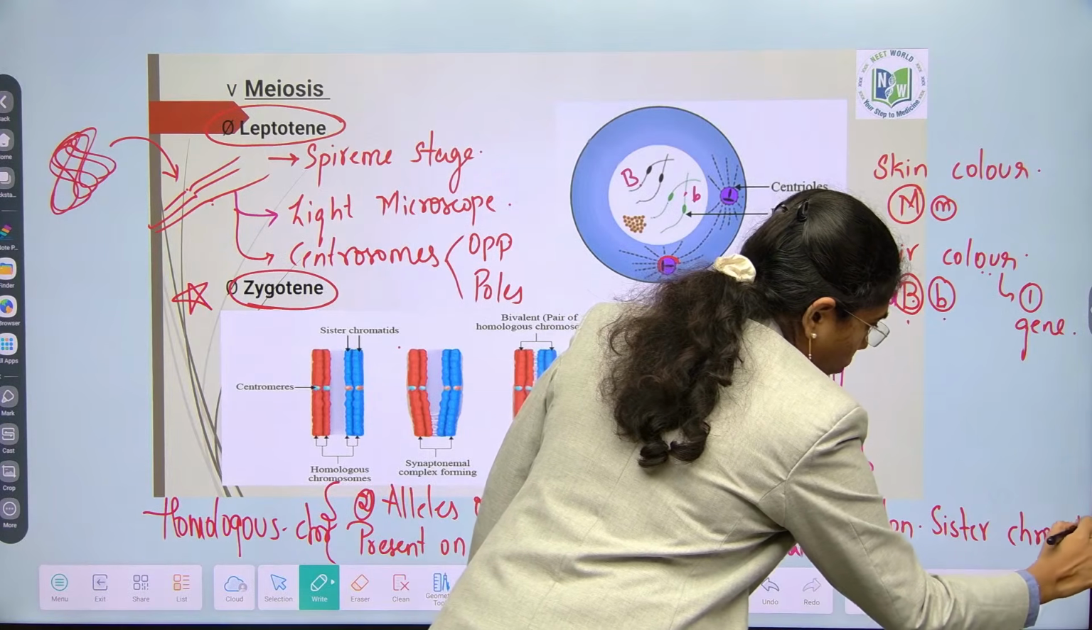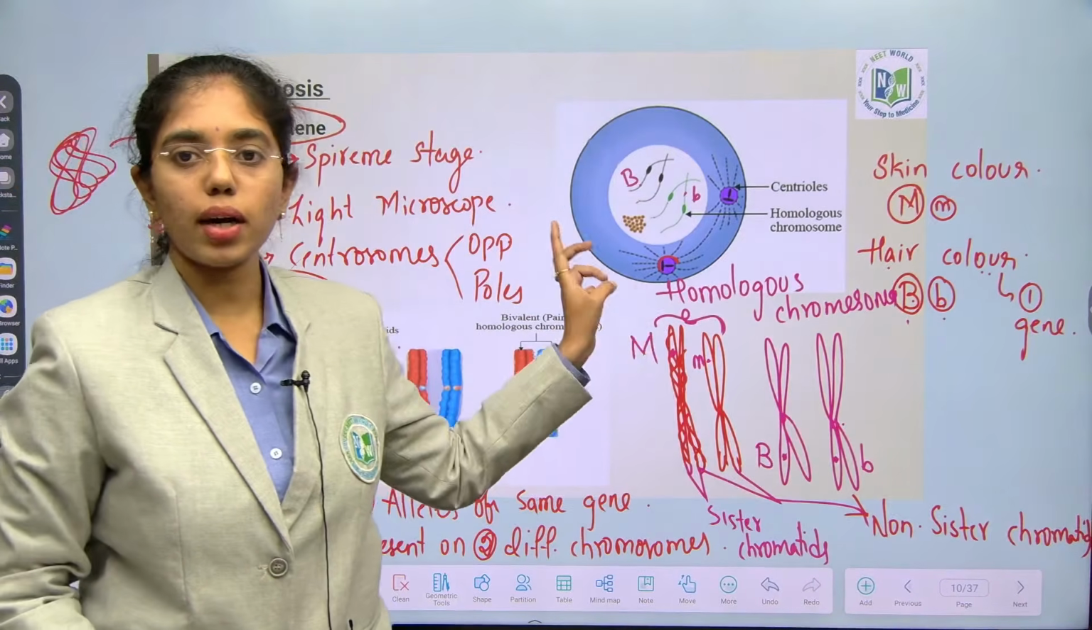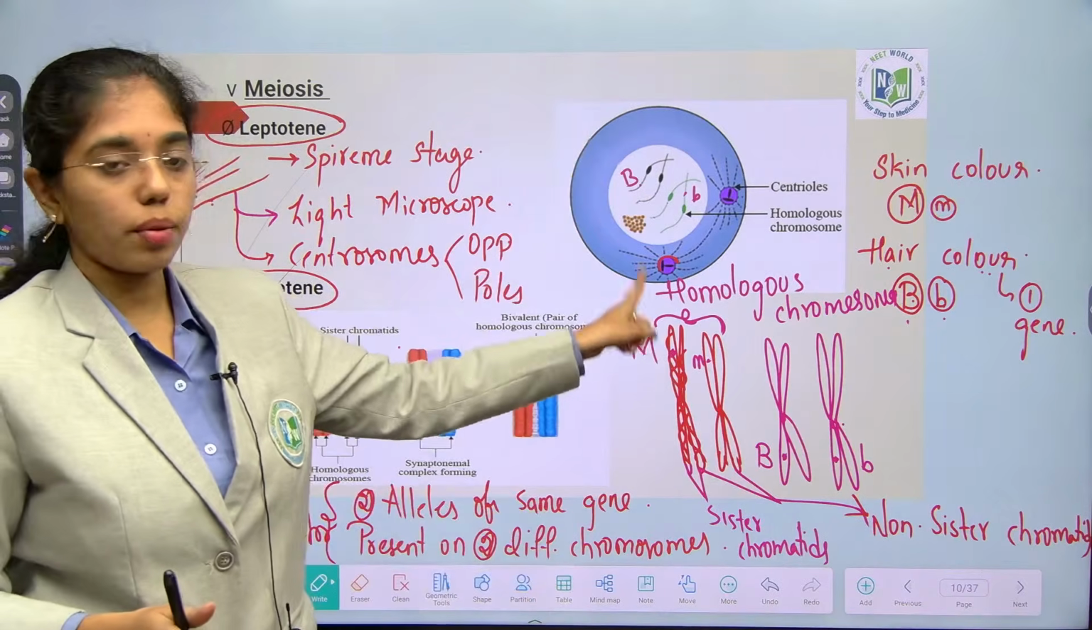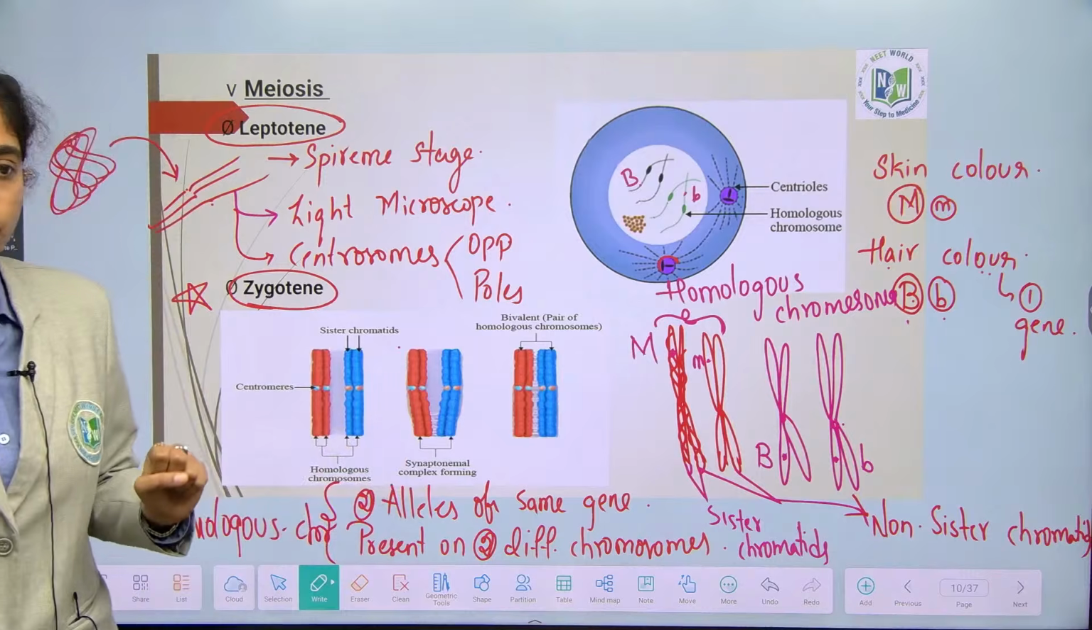So you are clear on what are homologous chromosomes, what are sister chromatids, what are non-sister chromatids, how crossing over happens, what is the story behind. Okay, you are clear with this. Now, from the exam point of view, we will learn.